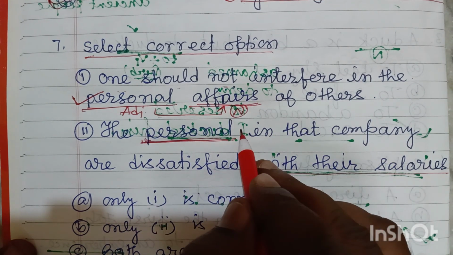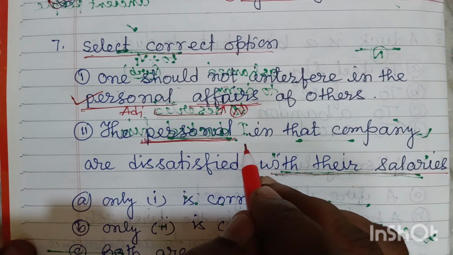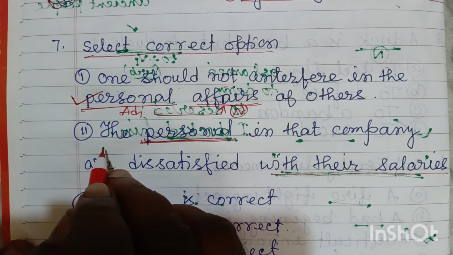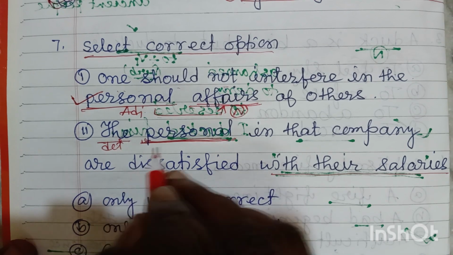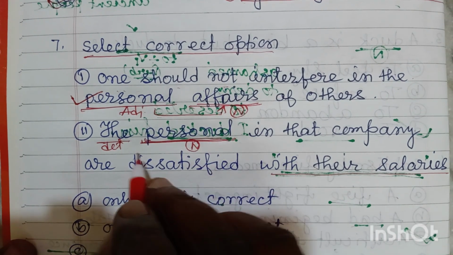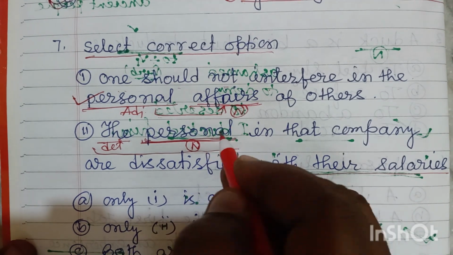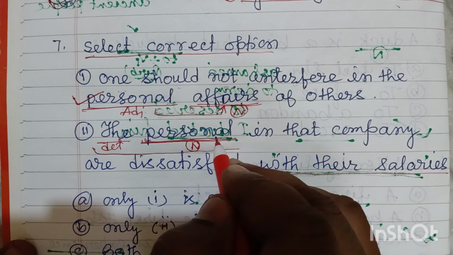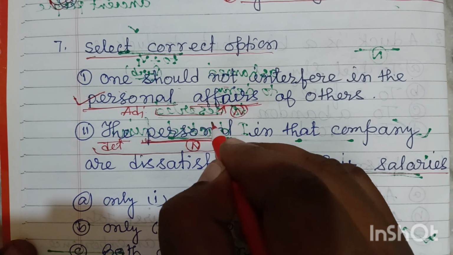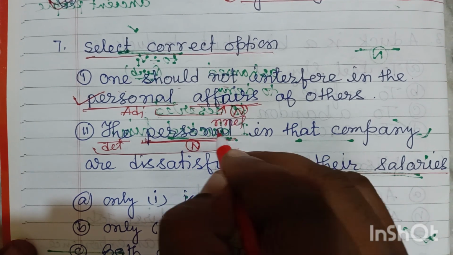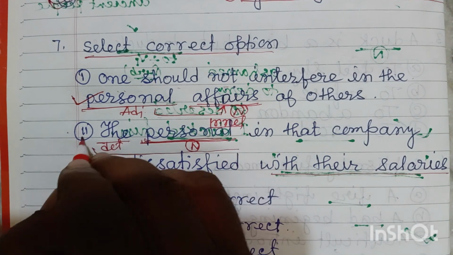And here you can see personal, that is the adjective form. But after that there is no such noun. On the other hand, before that there is a determiner. So obviously it will be a noun because this is the subject of this sentence. So my dear friends, it is the adjective form, so we have to write personnel. If it would be personnel at that time, it would be correct.